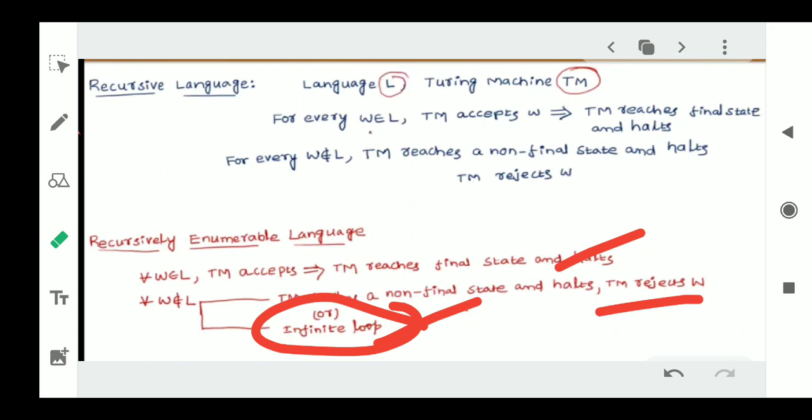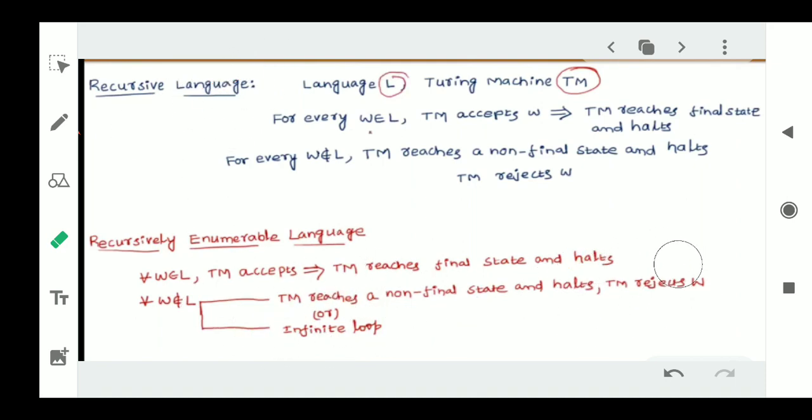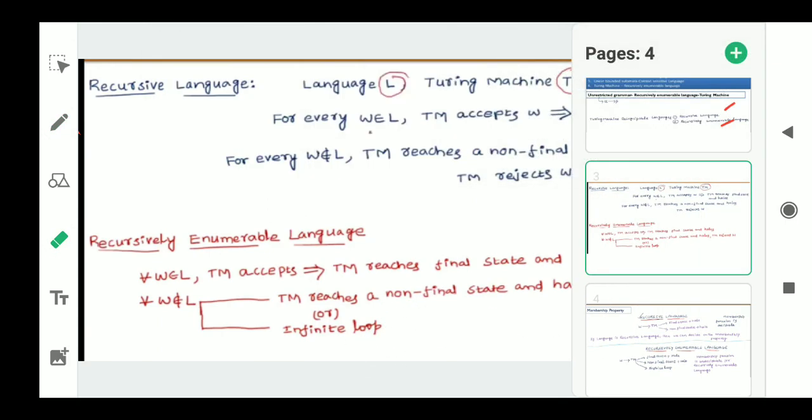In the case of recursive languages, it will not enter into the infinite loop. It will reject the given input if it does not accept it. So that is what we need to understand. This is the basic difference between recursive language and recursively enumerable language: only this infinite loop.